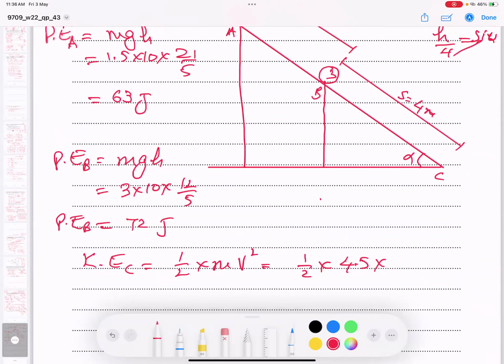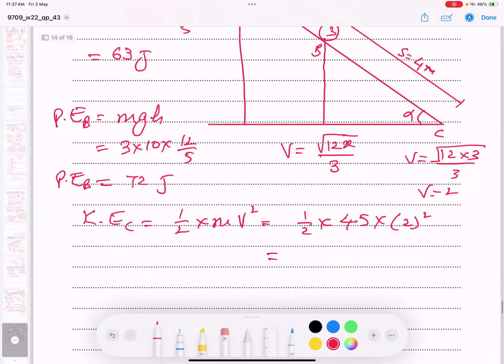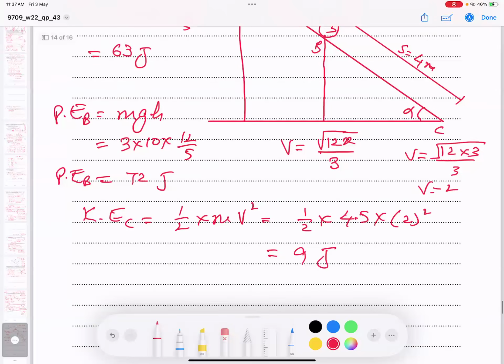What is the velocity here, students? I'm writing here. I plug in 3 here. When I plug in 3 here, velocity becomes 12 into 3, 36. Root of 36, velocity becomes 6. So half mv square, let me calculate. This 2 cancels the power 2, I get 9 joules.